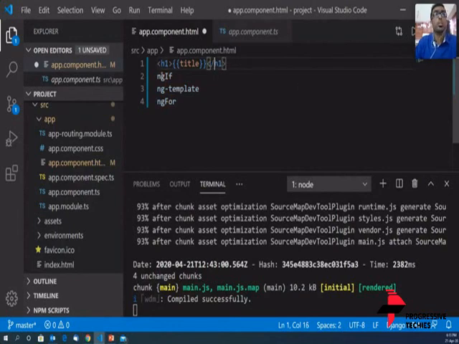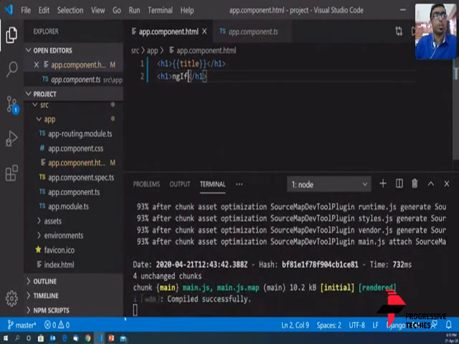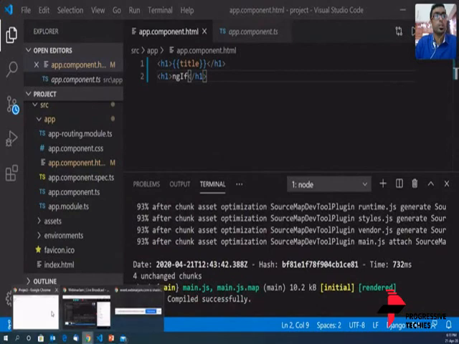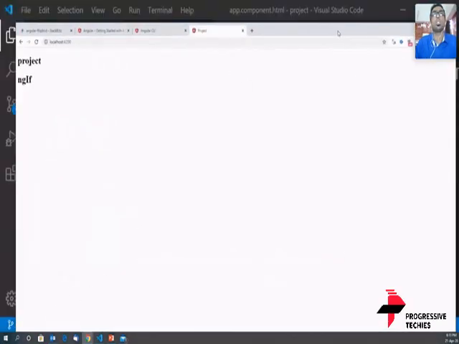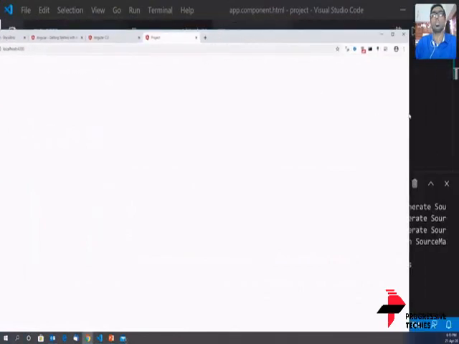Same way we'll put all of this up in H1, and the first thing is we'll look into ngIf. I'll have the screens side by side so that the results can be seen on a live basis.